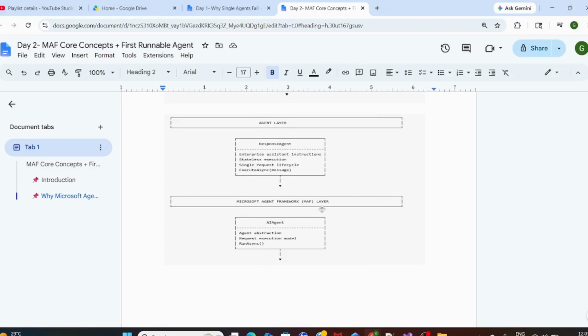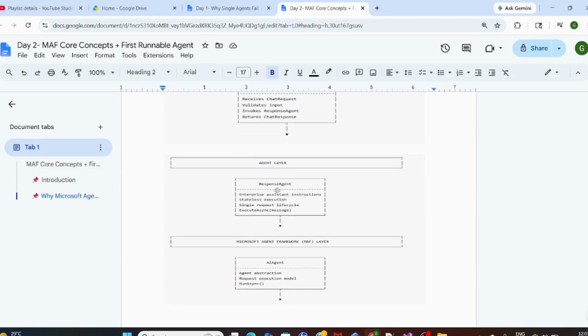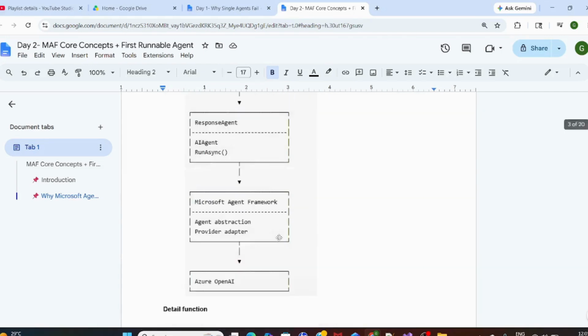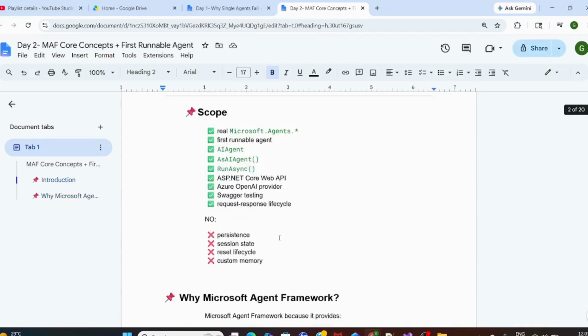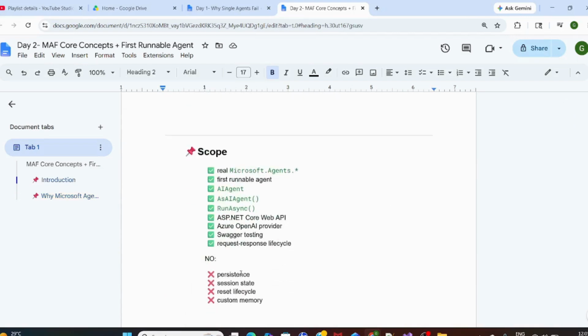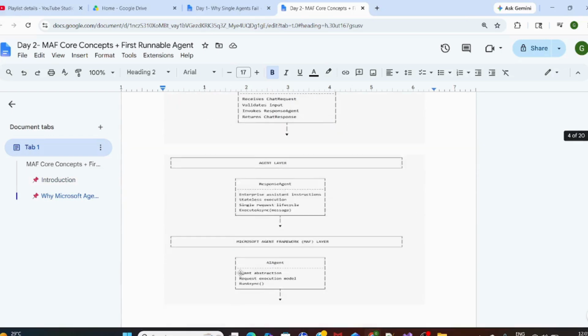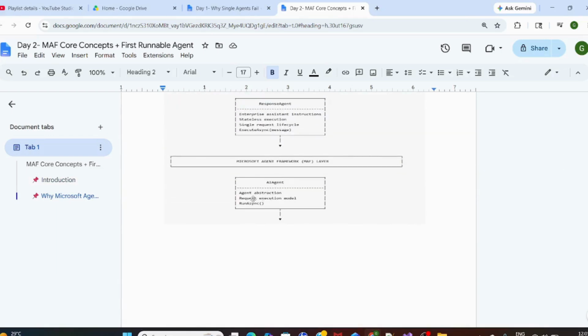And we have a MAF layer. It sits between the response agent and our AI agent. AI agent is nothing but this one. So AI agent, agent abstraction, run, execute, RunAsync, all will be done.